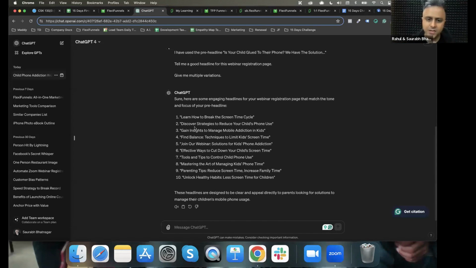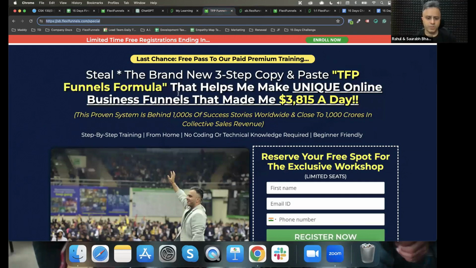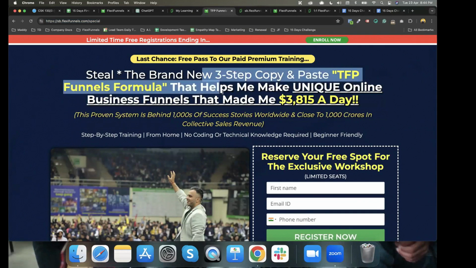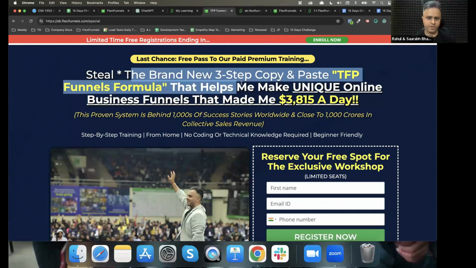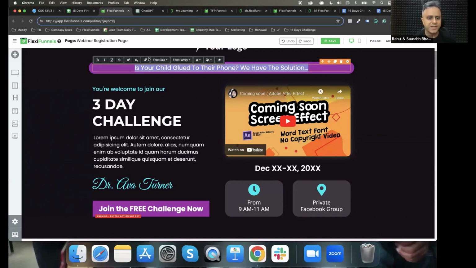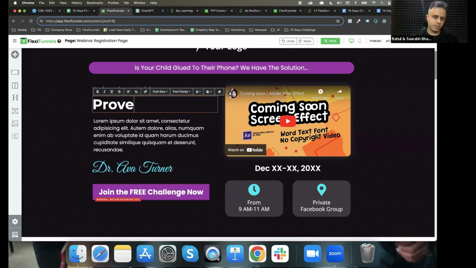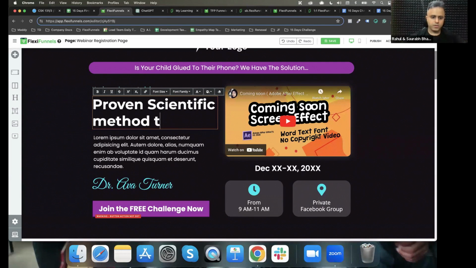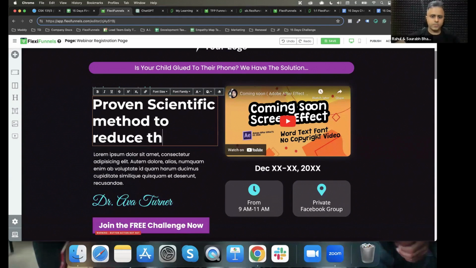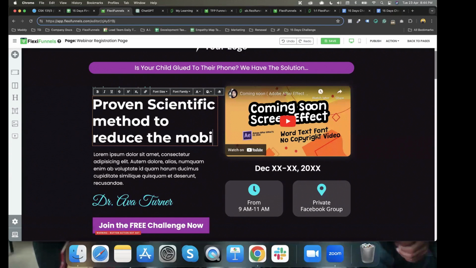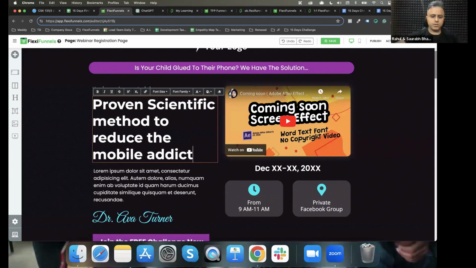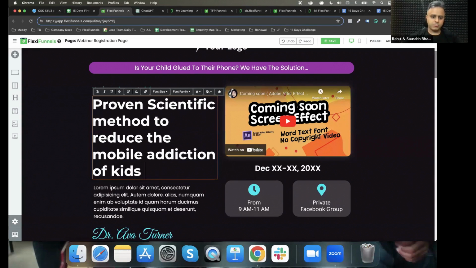Okay, so these headlines are not really good, so we can take inspiration from this. So, for example, something like our headline, wherein we can talk about, let's suppose, okay, let's type something randomly. Proven scientific method to help reduce the mobile addiction of kids in just